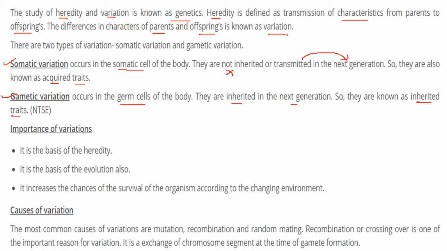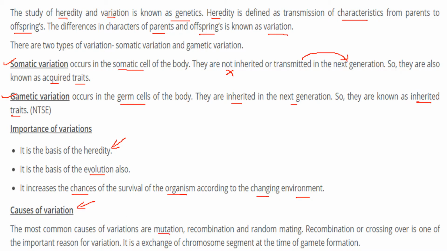What is the importance of variation? First, it is the basis of heredity, and it is the basis of evolution itself. Variation also increases the chances of survival of organisms according to the changing environment. So what are the causes of this variation?